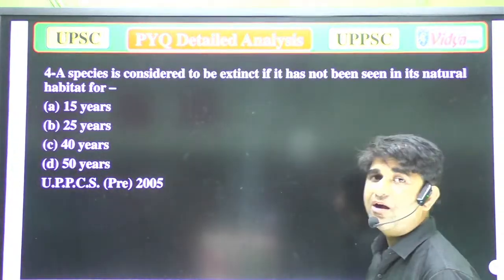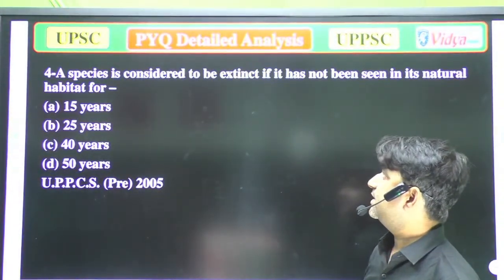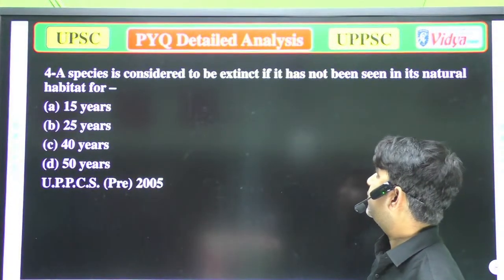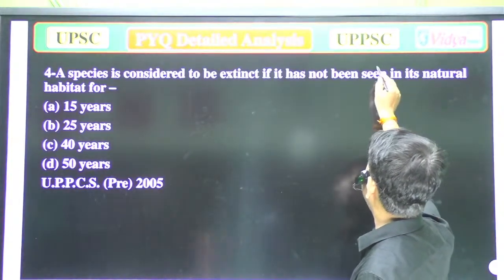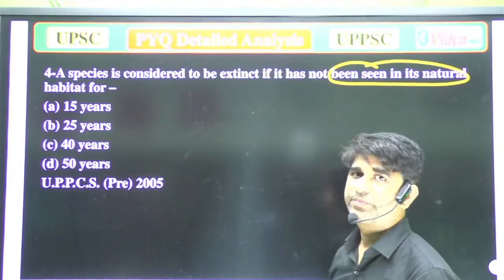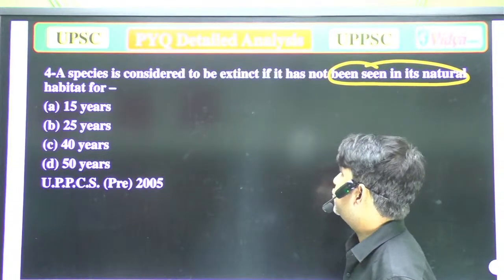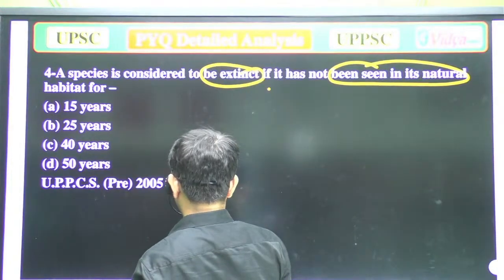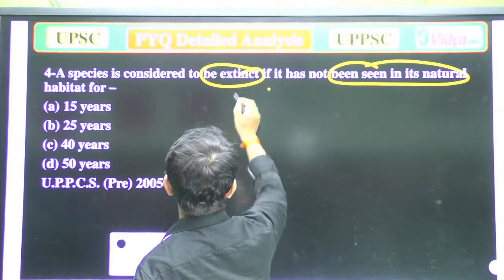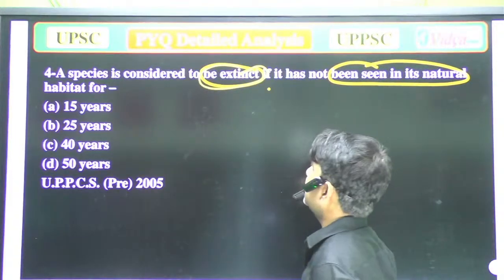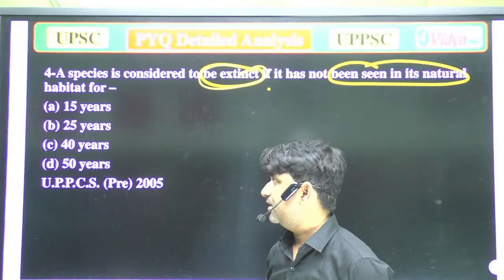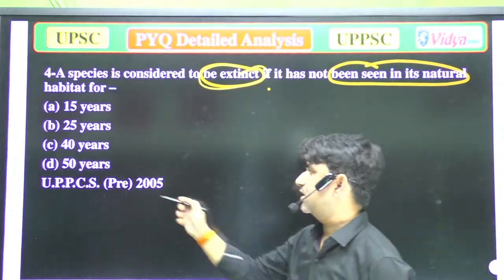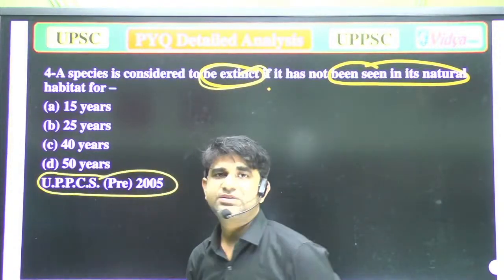Our next question is: a species is considered to be extinct if it has not been seen in its natural habitat for option A, 15 years, B, 25 years, C, 40 years, and D, 50 years. That question was asked in the UPPCS 2005. So everyone try to attempt that question.